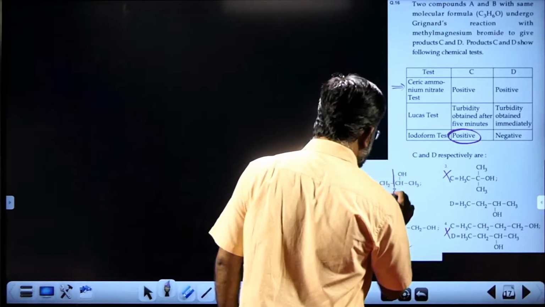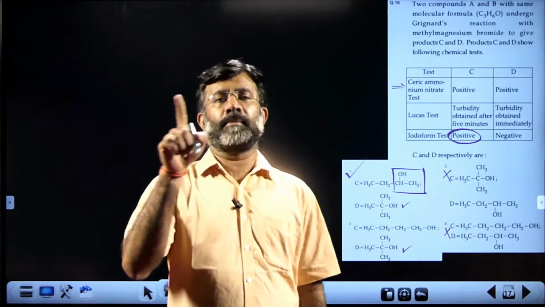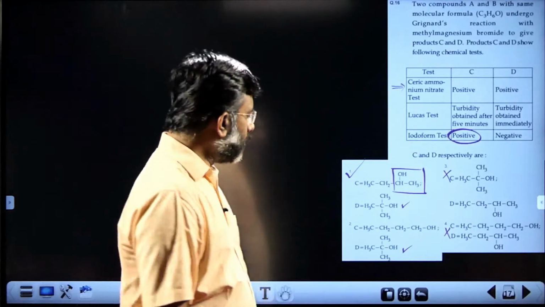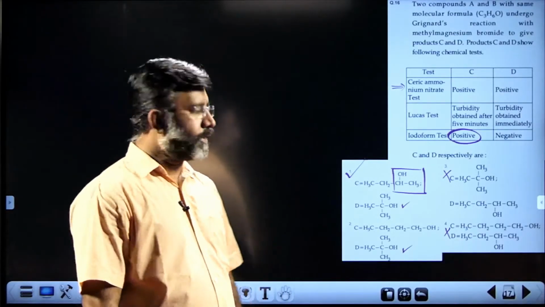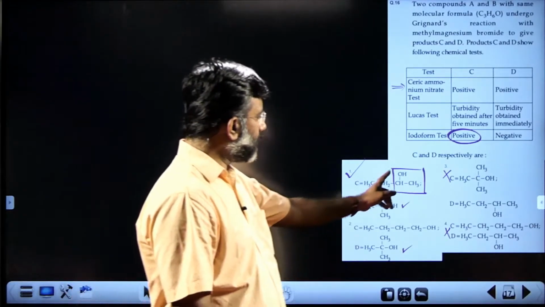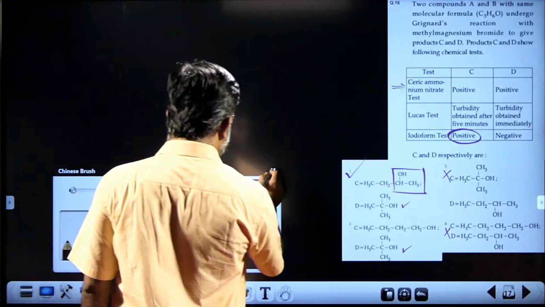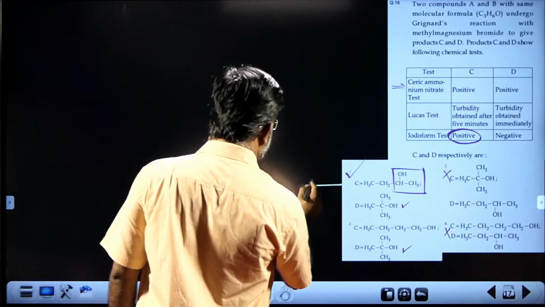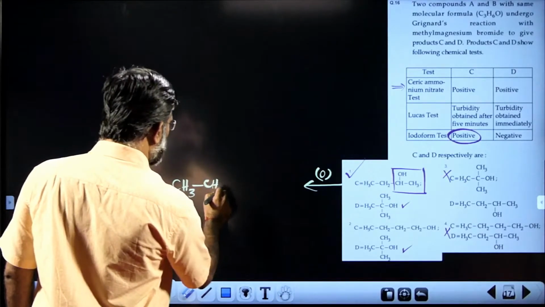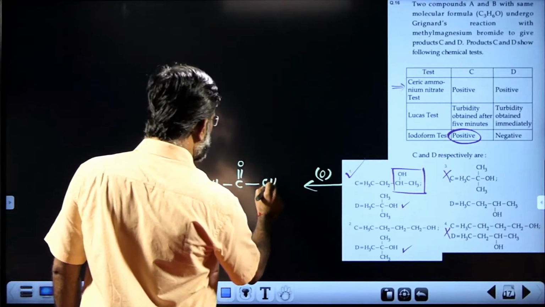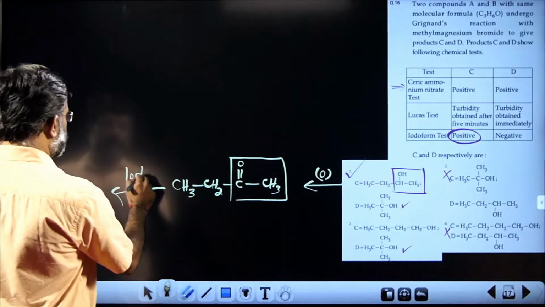Because for the iodoform test, as I said earlier, there must be a methyl carbinol group or a methyl keto group. There is no methyl carbinol group in this molecule, in the second choice. There is a methyl carbinol group over there, which upon subsequent oxidation gives a methyl keto group. Compound C, upon subsequent oxidation, you will be able to get CH3CH2COCH3. This is a methyl keto group, and that can give you iodoform test.